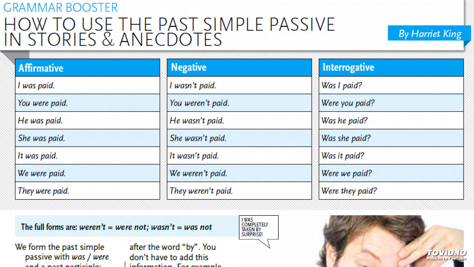In active sentences, the person or thing doing the action is the subject of the sentence. Josh painted the picture. Josh, subject; painted, verb; the picture, object. Zoe paid the bills. Zoe, subject; paid, verb; the bills, object.